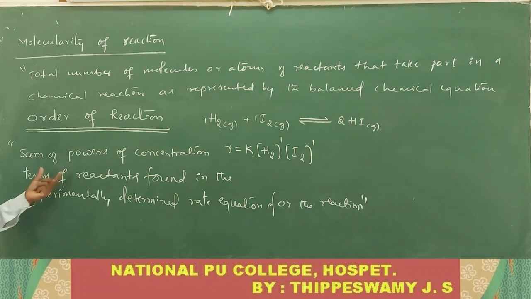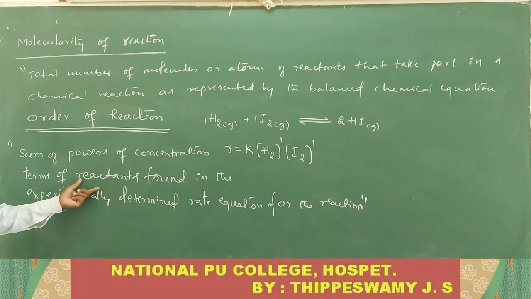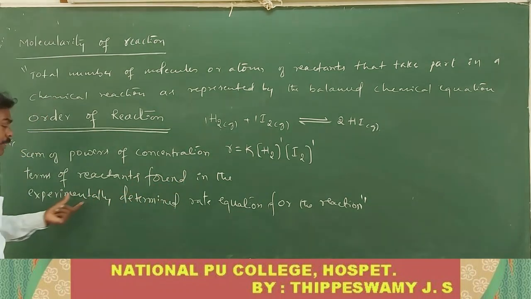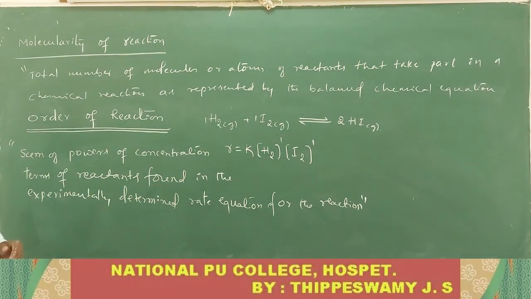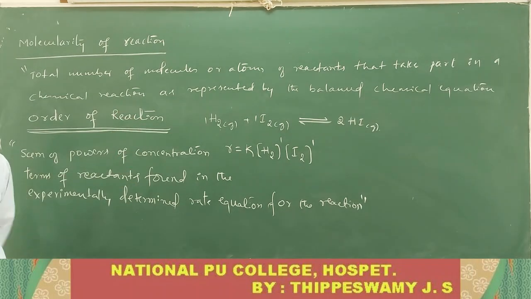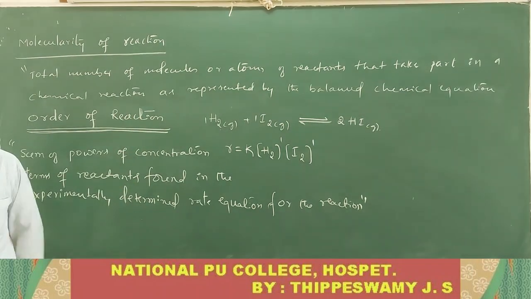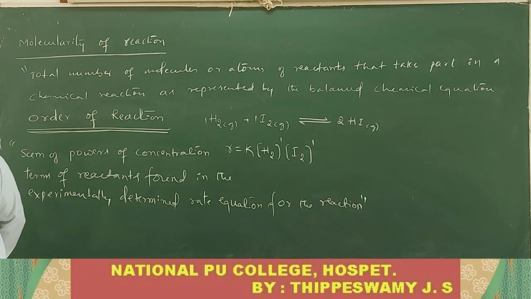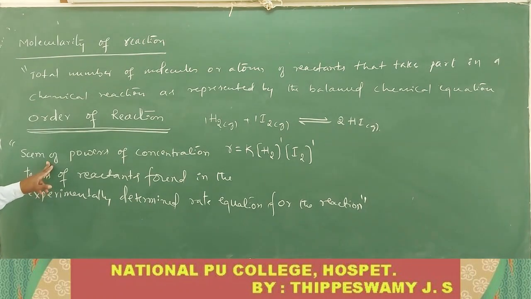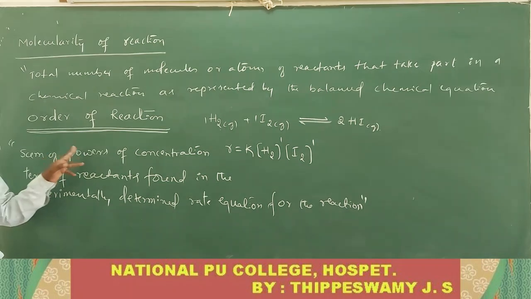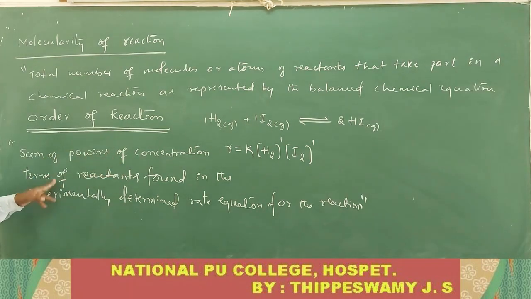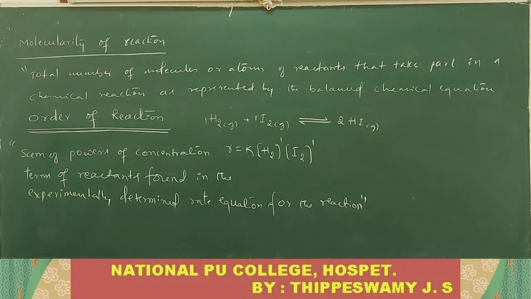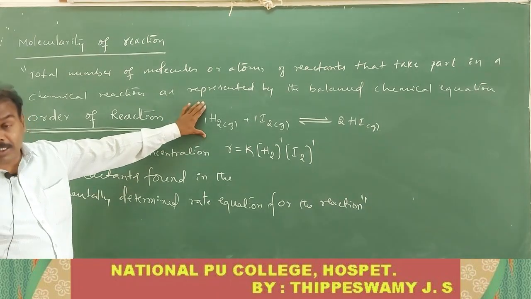The sum of the powers of the concentration terms of reactants found in the experimentally determined rate equation for the reaction is called the order of the reaction. For this reaction, can you tell me what is the order?